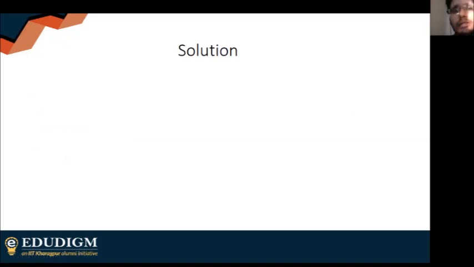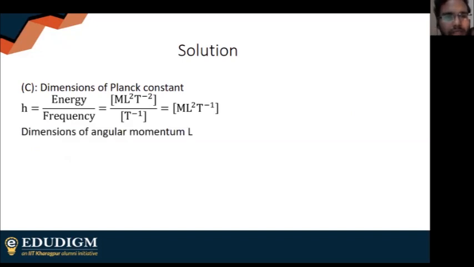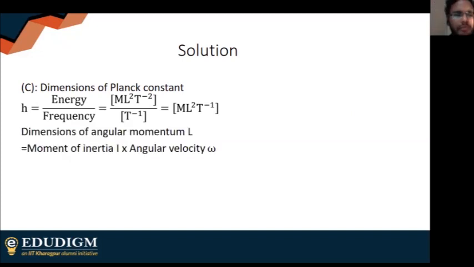Indeed, the dimension of Planck's constant is equal to angular momentum. H is equal to energy by frequency. And obviously, angular momentum is moment of inertia into angular velocity. They will have the same dimensions. You don't have to do the dimension. As long as you know the units, you will get your answer.